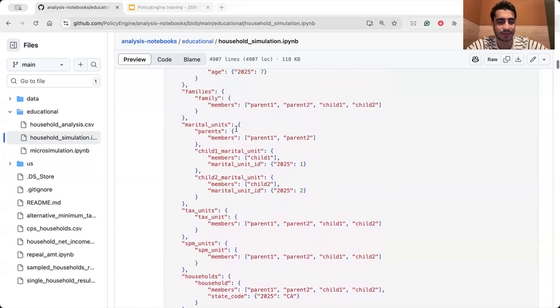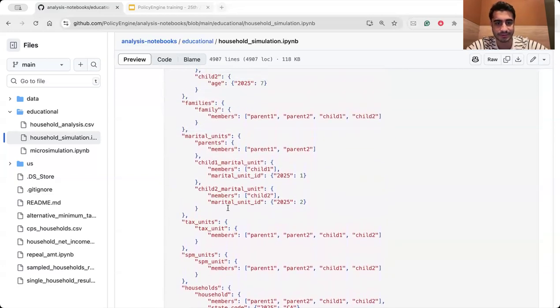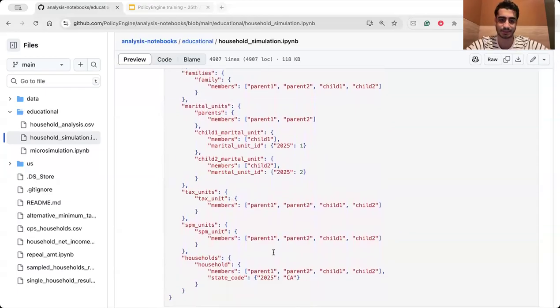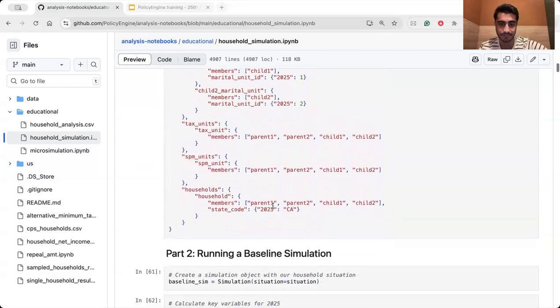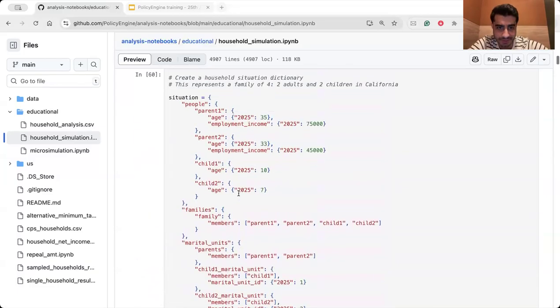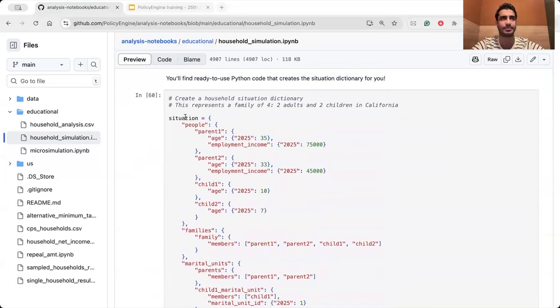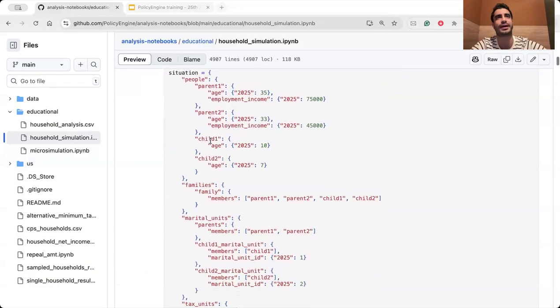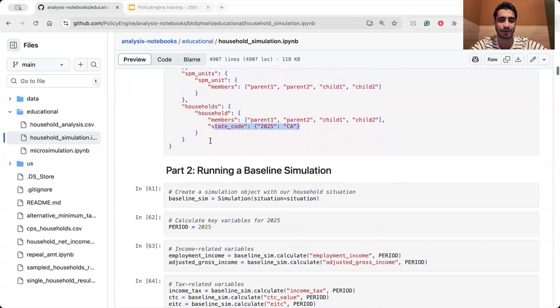And again, we can have marital status and tax units, again, same structure, SPM units, household, same structure. But for the UK side, we don't have a state code here, CA that you're seeing here. This is what we have for the US side. Okay, when you build a kind of example of household that you're having in your mind,